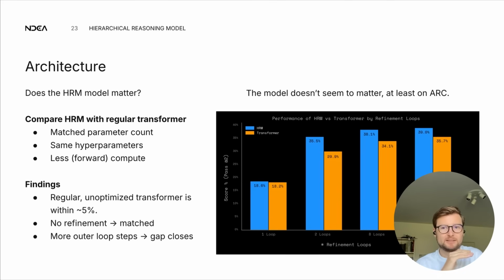We keep all of the rest of the training pipeline the same. So they also use the same inputs, the same outputs, make the same predictions, and get called in the outer refinement loop. So it's really just the HRM model that gets replaced. And we keep all of the rest of the hyperparameters the same as well. So we didn't optimize at all. We just literally replaced the architecture. One note here is that this transformer has the same parameters, but it has less forward compute, specifically because it doesn't do these search, refinement, equilibrium steps in the HRM model.